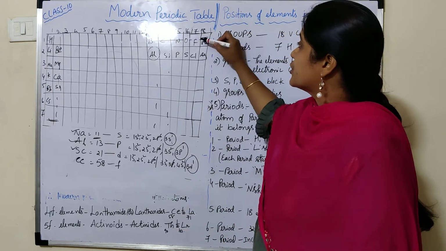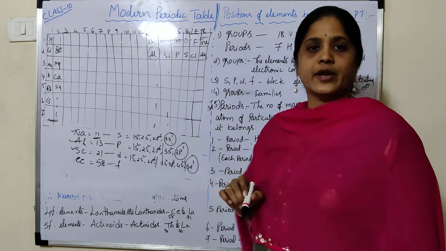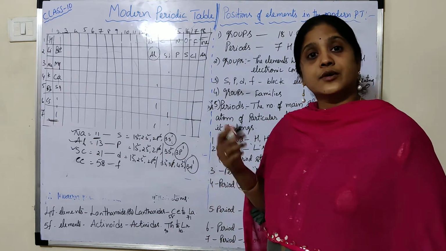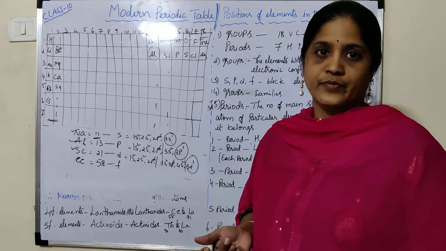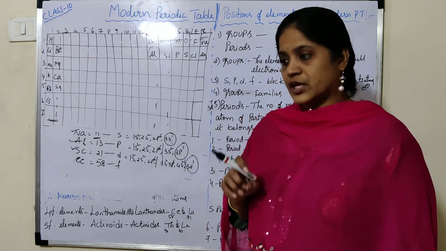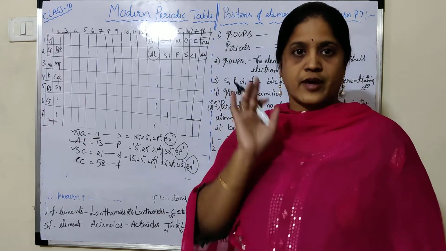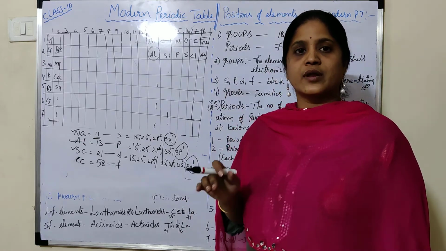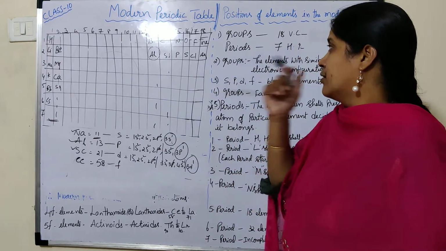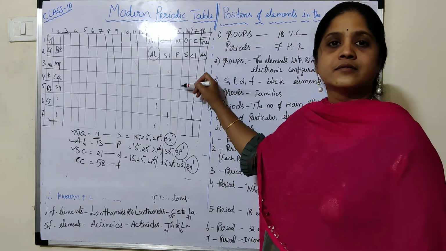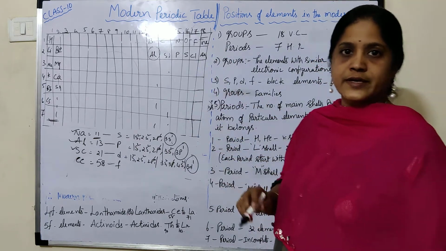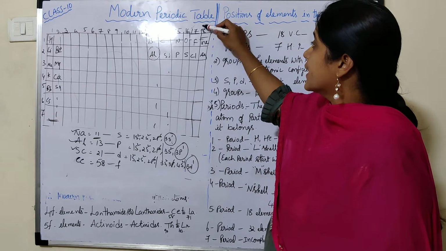Next, the 17th group starts from fluorine. So they are known as the fluorine family, or otherwise the halogens family. Sometimes they may ask you to give examples of the halogens family: fluorine, chlorine, bromine, iodine, like that. What are the elements in that group? You have to write them.